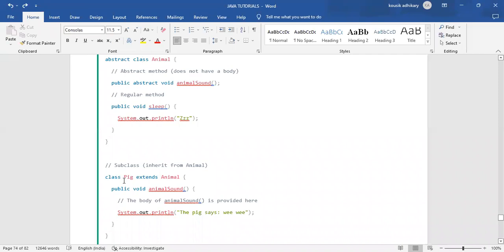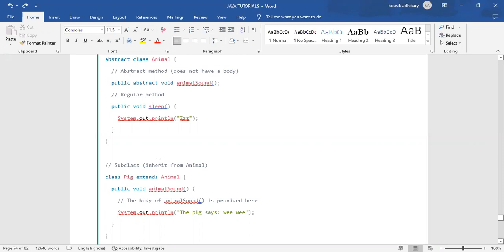That means from the Pig class we can access both methods, the abstract animalSound method and the regular sleep method. Those two methods are available in the Animal class, and we can now access them in the Pig class because Pig extends the abstract Animal class, which makes Pig a subclass of Animal.